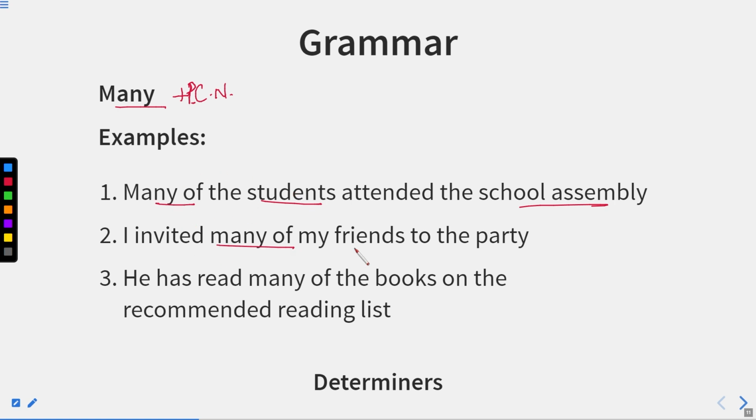I invited many of my friends to the party. So friends are countable, I'm using many of. He has read many of the books on the recommended reading list. So many of the books. So these are the words or the determiners which are used before a noun on the basis of its being countable or uncountable. Now let us move to the further points.